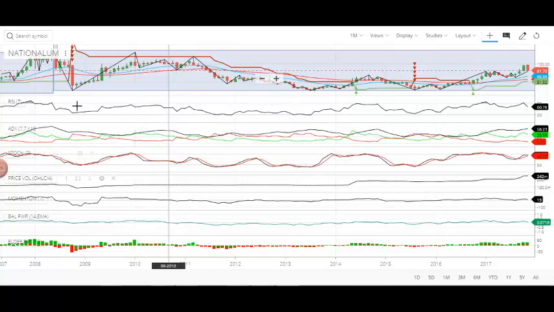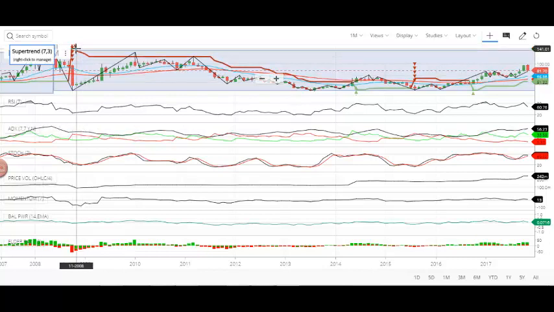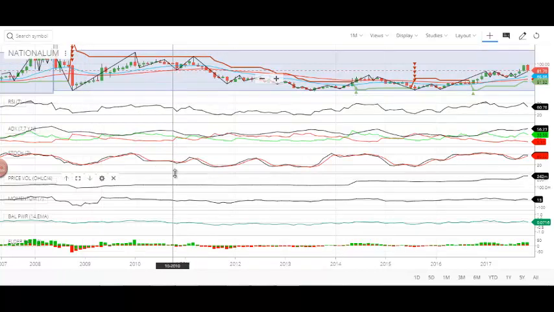If you look at the historical price path pattern of National Aluminium Company Limited stock, we can clearly see that the stock reached its peak price somewhere in 2008 itself, and that time it was trading at 138 or 139 nearly, and today the stock is trading at 81 rupees 70 paise.